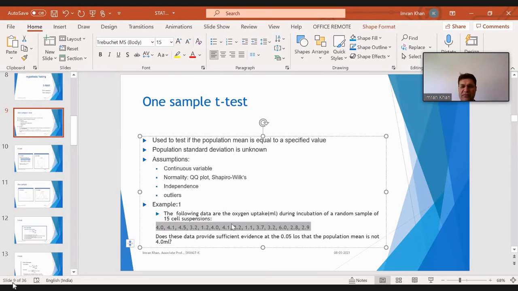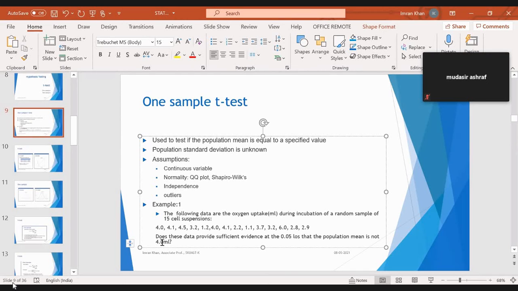I hope you know how to calculate the mean. That becomes your x bar. Now, the research question is, does this data provide sufficient evidence at the 0.05 level of significance that the population mean is not 4.0? So this 4.0 is your mu naught. We will place these values in this formula.